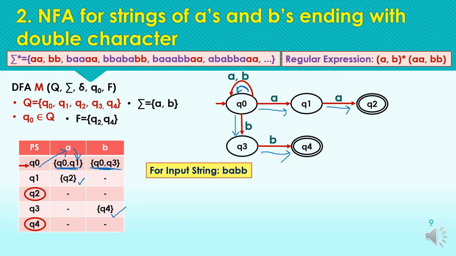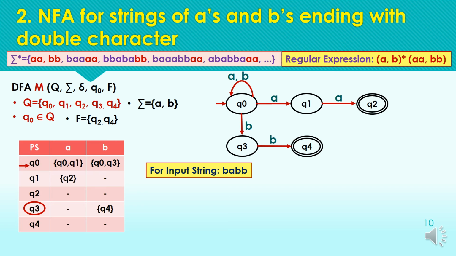Now Q2 and Q4 are the final states of this NFA, and same way like DFA, we have to show the final states with a circle, or we can also have the asterisk symbols here to mark the final states. Now taking the sample input as BABB, let's check the acceptance of this sample string with this NFA.